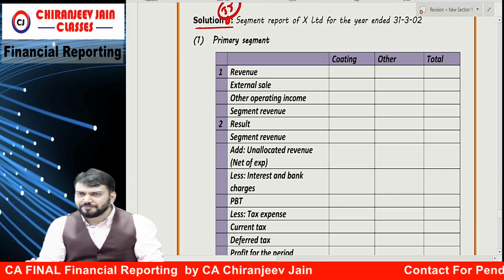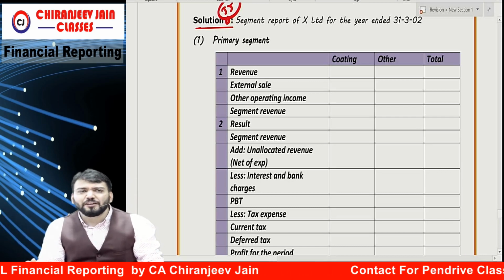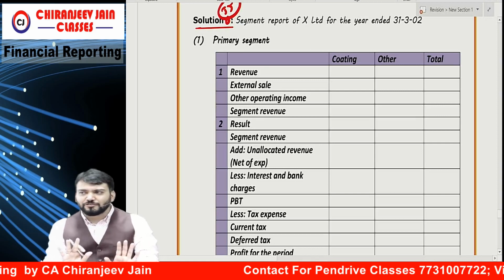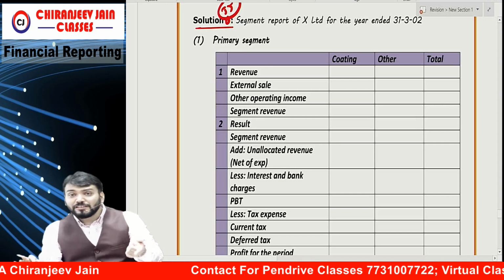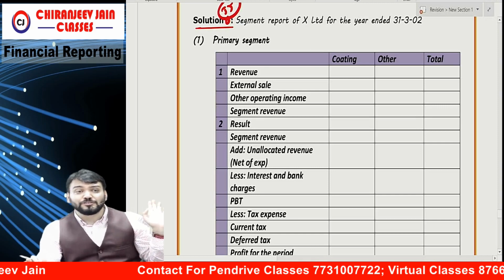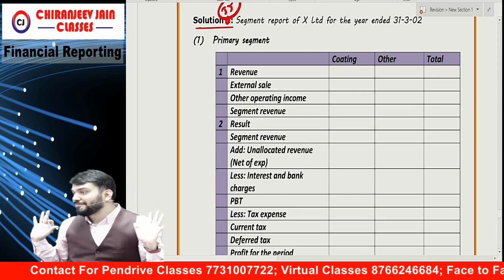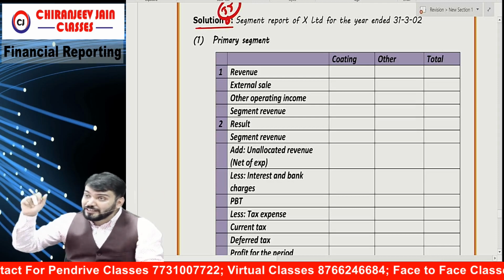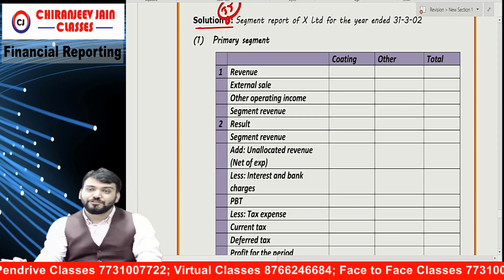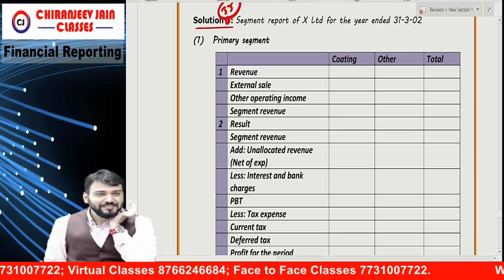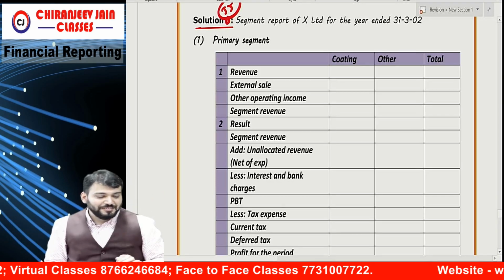But which one is primary? Product is primary, or is it? From the question you should understand. Means you need to understand from the information given in the question. In this I can't help you. I don't know what question they are preparing. Already I said the answer will be given in the question. Now, make it. How much time will it take? You want to prepare?